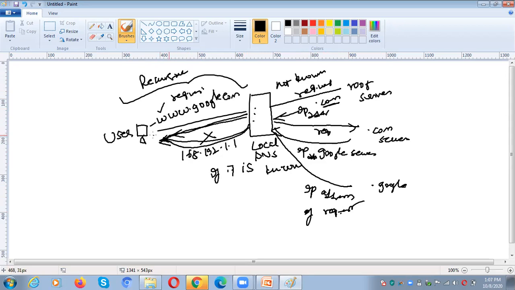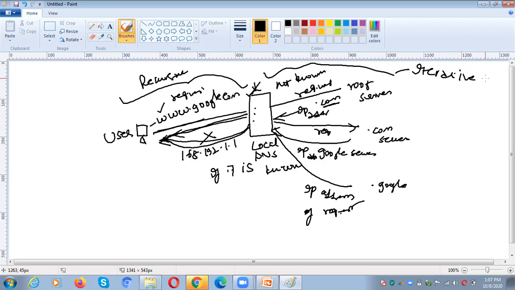Recursive means whenever you ask something of the local domain server, the domain name is immediately mapped to the IP address with the help of the local DNS server. That means the local DNS server immediately gives a response to the user. It will give you the IP address of that particular domain name. So if it is not known, and the domain name server does not know the IP address of the requested domain name, automatically this procedure will happen. So this is called iterative.